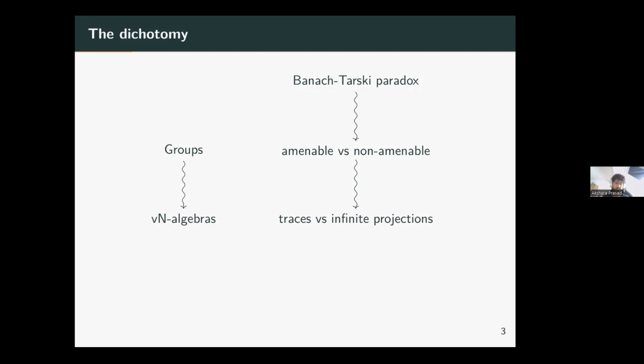The natural question, whether this dichotomy holds for the case of C*-algebras, was asked by Cuntz in 1981. The question was whether every simple C*-algebra is either finite or infinite. This was answered in the negative by Rørdam in 2002, who showed the existence of a C*-algebra which has both finite and infinite projections.